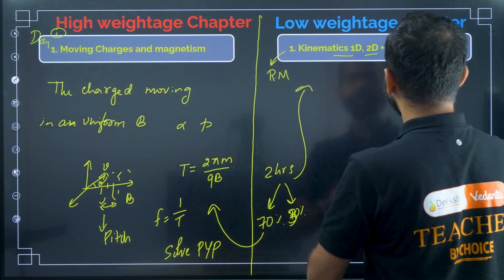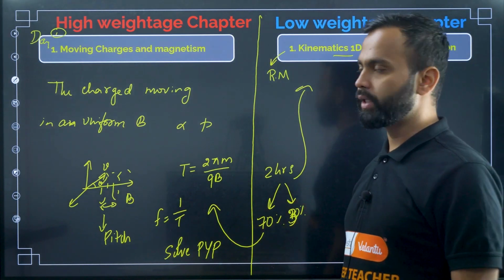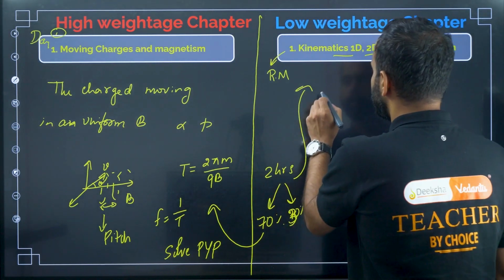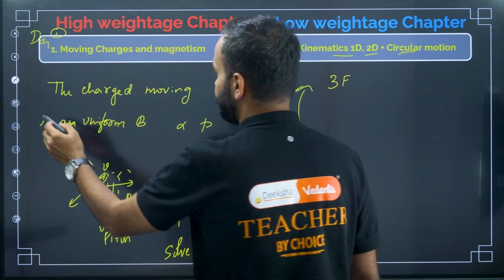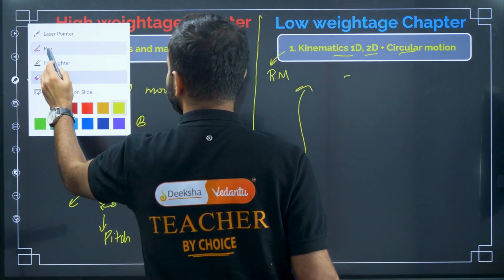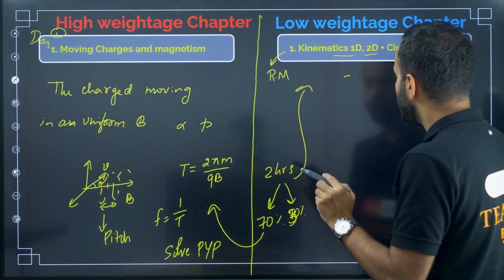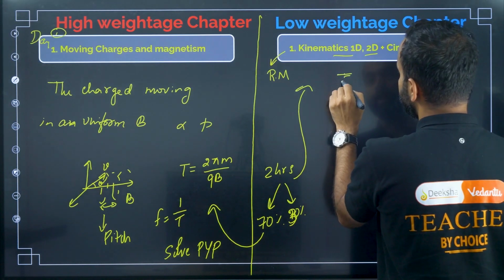Okay, so in kinematics 1D, what are the things you have to focus on? The first one, 3 equations of motion. Before that, you should know the meaning of instantaneous velocity.